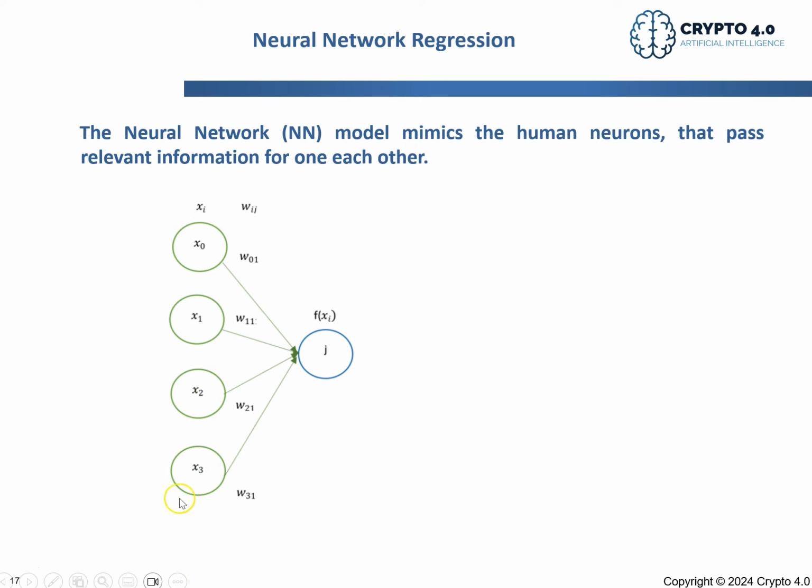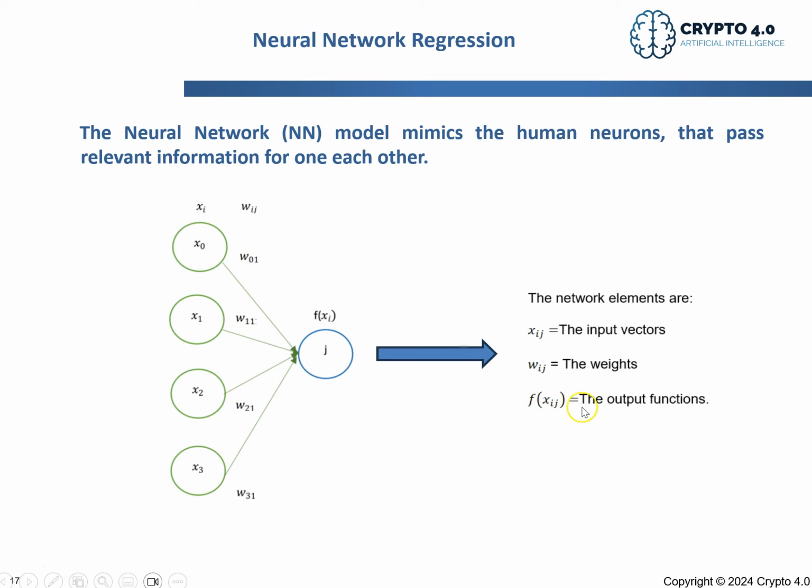We put whatever dependent variables we want, and initially we need to put some weights. I will have some output functions with weights and input vectors, and then I will have an equation here. I have the real results.